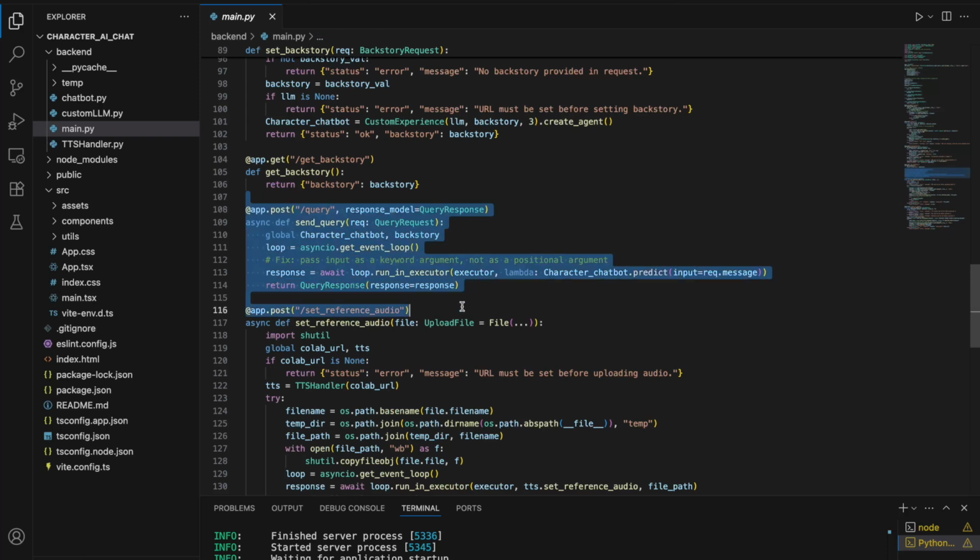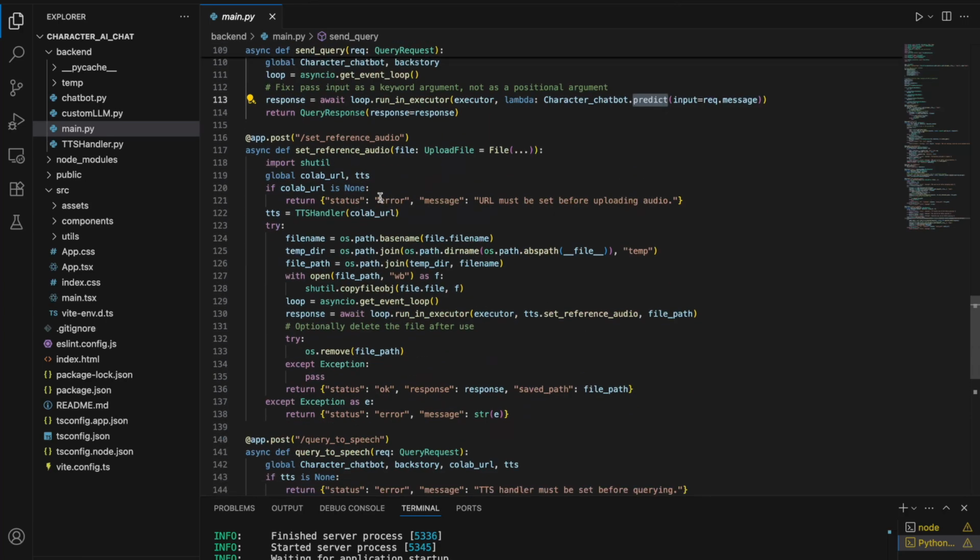Now in this query API, we provide the query in textual format, and the character, and we run this function character chatbot.predict and provide the query to it. Okay, and we get the response and return it. Now in this API, called set reference audio, we provide an audio file.